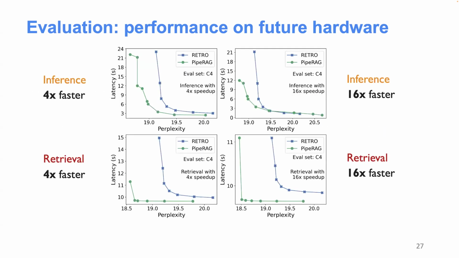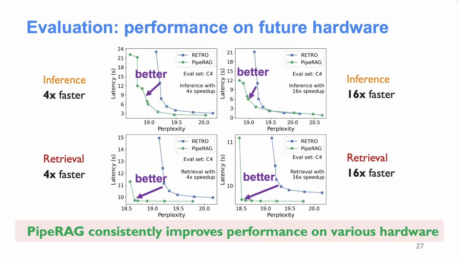Here we show you 4 figures showing different scenarios. On the top, you see 2 figures: imagine we have an inference engine that is 4 times faster or 16 times faster. And the bottom 2 figures show the scenario where we have faster retrieval engines. Across all scenarios, you can see that the PipeRAG solution, which is the green line here, outperforms the retro solutions in all the cases. So regardless of the specific system performance of individual hardware, PipeRAG can achieve a better generation quality and performance frontier.